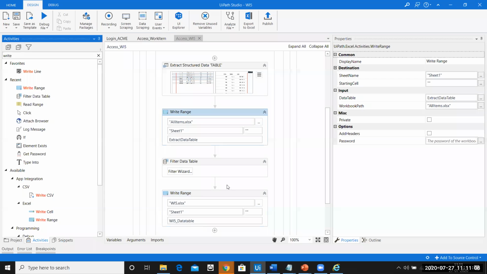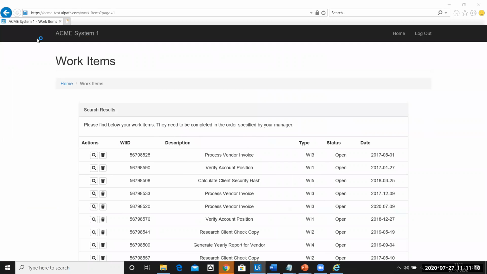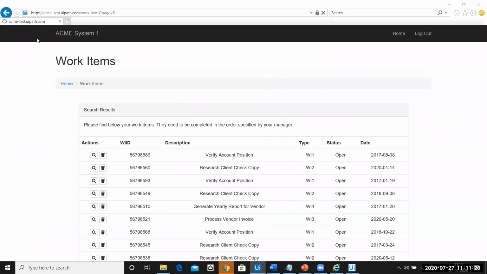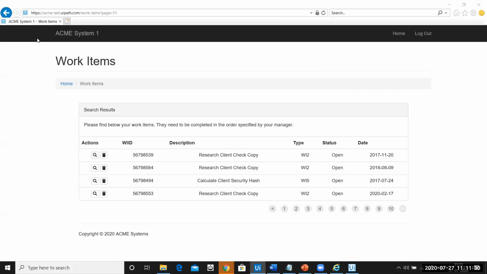So let us go ahead and try scraping this data again. As I said, it will scrape till all the 11 pages. Let that happen, and then I'll open up the Excel file and show you what it is. Okay, so we are on the 11th page. Let's wait for 30 seconds and then the automation will continue. That is, write range will happen, then filtration will happen, and then again write range will happen.